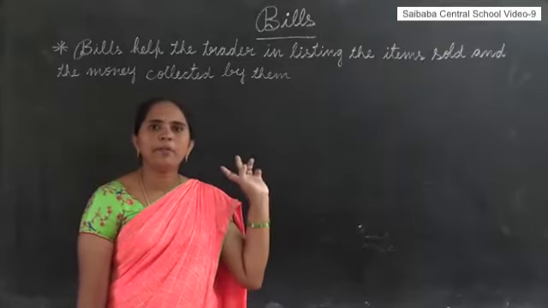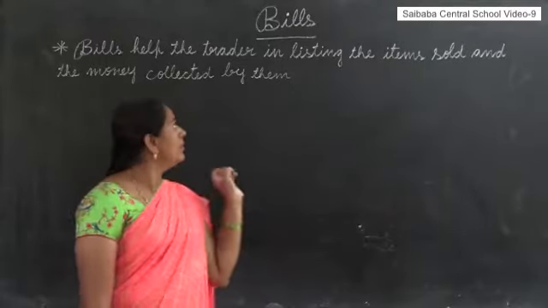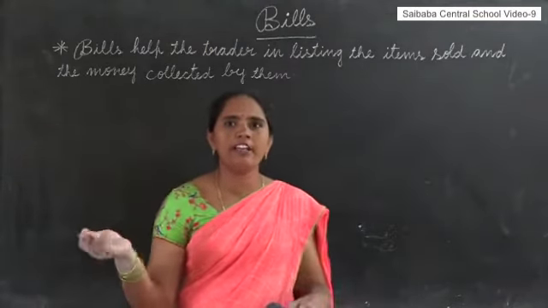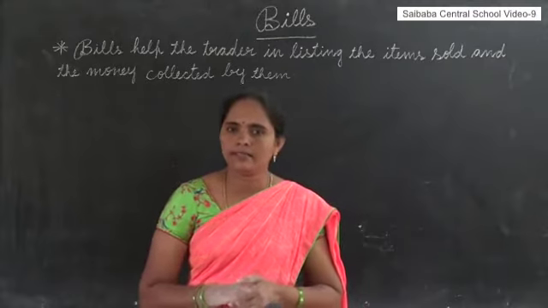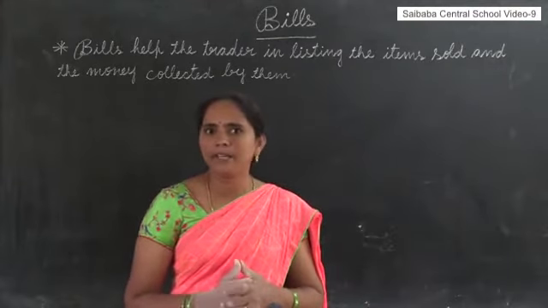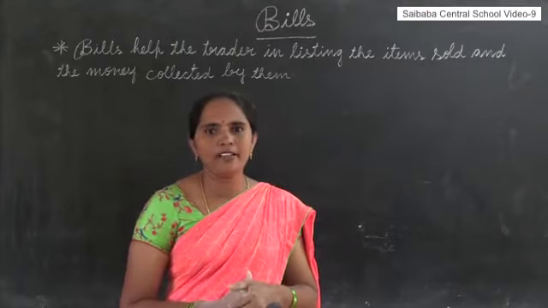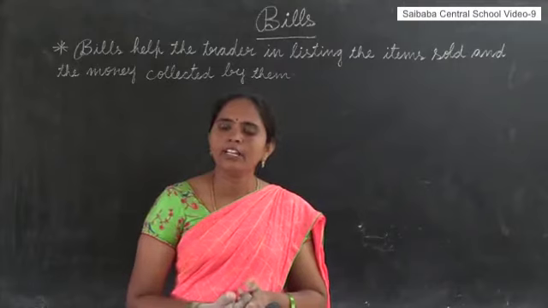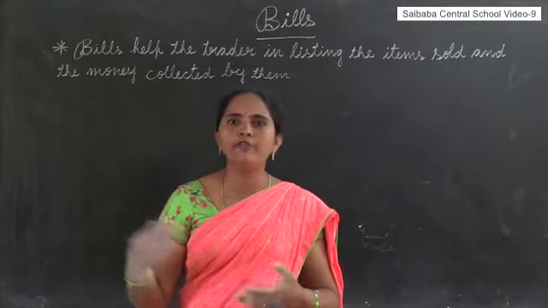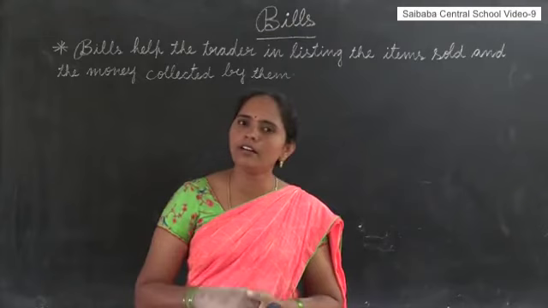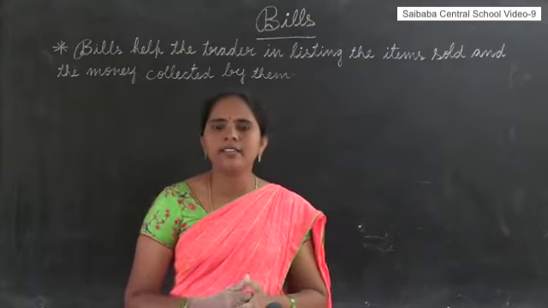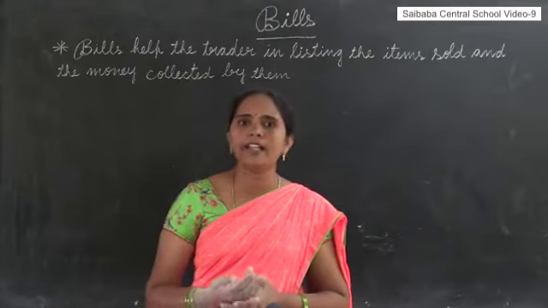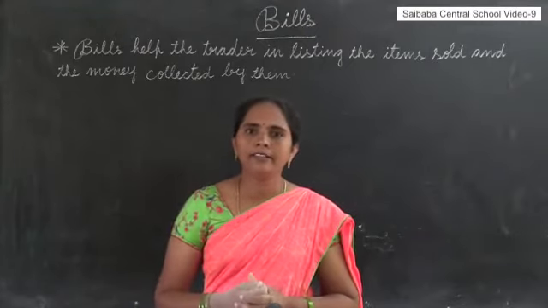Children, next topic is bills. We can see different types of bills. What are the bills you are seeing usually in our daily life? Yes, power bill, gas bill, provision bill, class bill. Good. If we go to a fruit market and take different types of fruits, there also we get a fruit bill. These are the different types of bills: provision bill, class bill, gas bill and power bill.